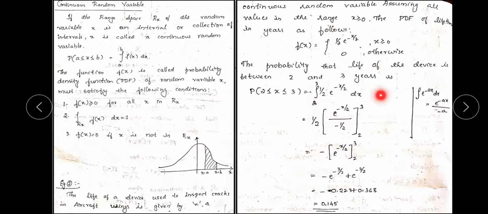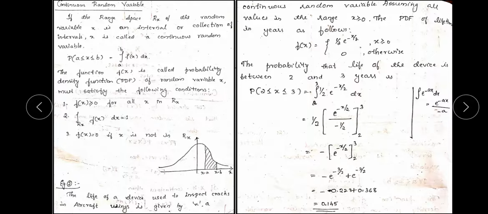By solving this we get 1 by 2 e to the power minus x divided by 2, divided by half, with limits 2 to 3. Here you can see how it has been solved. The integration of e to the power minus ax dx can be written as e to the power minus ax divided by minus a. Here a is 1 by 2, and x is kept as it is, that is the variable.